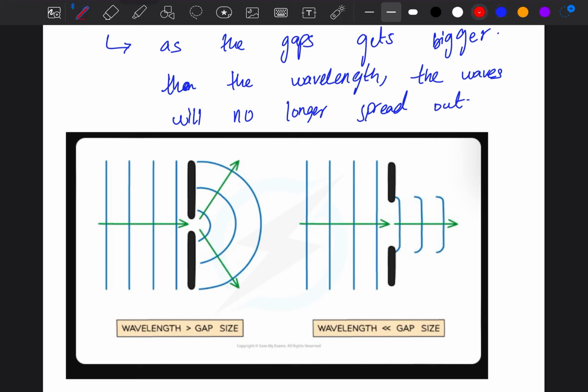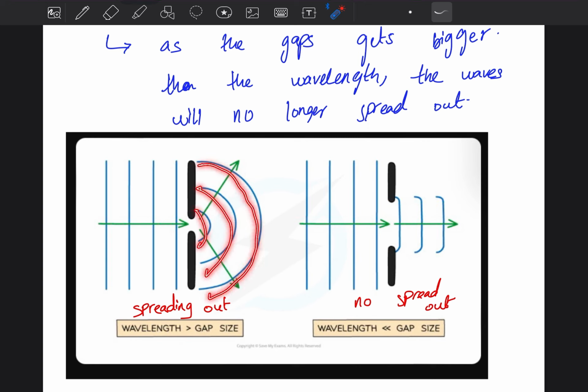You can see in both these directions. Here it is spreading out, and here there is no spread out. Why is there no spread out? Because the gap is larger. Why is there a spread out? Because the gap is small. And you see these curved lines, like semicircles. These lines are the spreading out of waves. This is an example of diffraction.